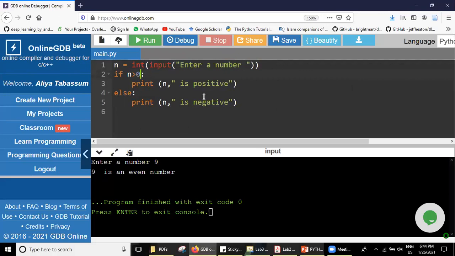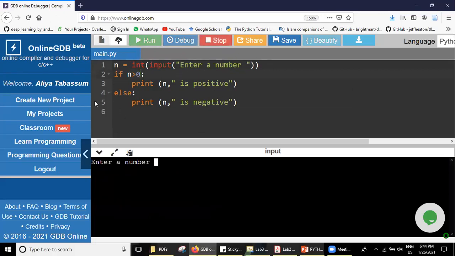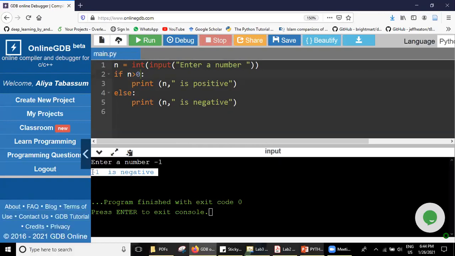If it is greater than 0, then that is positive. If not, that is negative. Okay, in this way, we can check if the entered number is positive or negative. Got it? Entered number is -1, and that's why this number is negative. We are taking the condition n is greater than 0. If it is greater than 0, then that is positive. If not, that is negative.